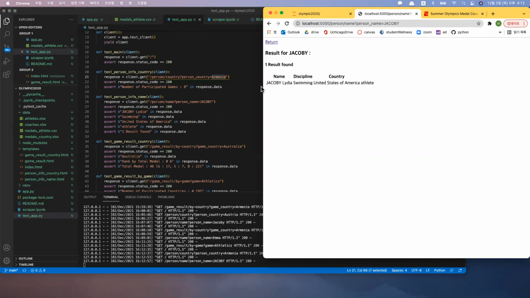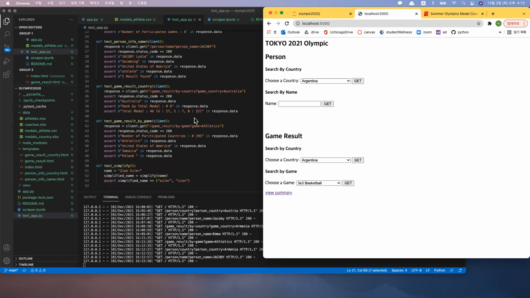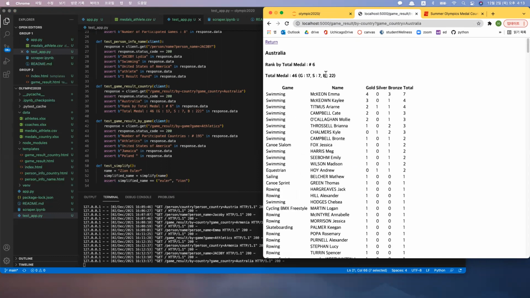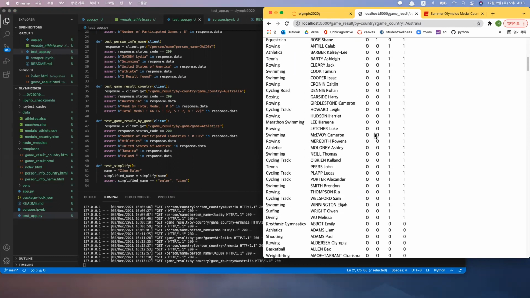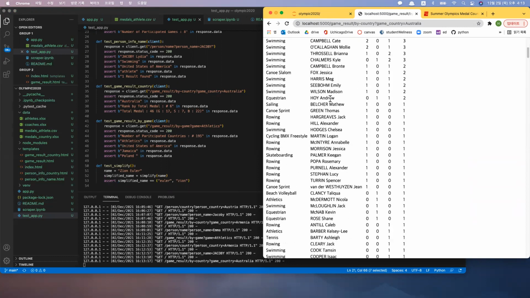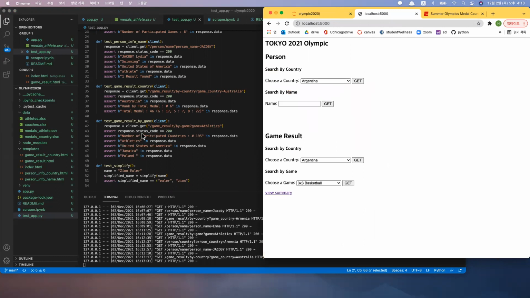I put a lot of data here. I made sure that every column was printed, even this one, to make sure that the get API for person name returns correctly. And for this function, which is Australia, I made sure that all this information was included, because I thought this was a very brief summary of all the data here. So if this is correct, then it's about right. That's how I did the test.